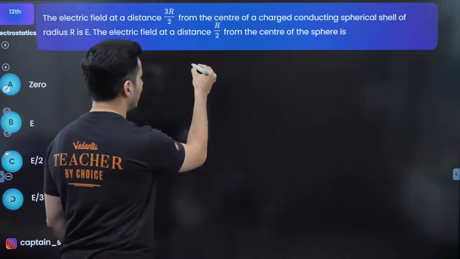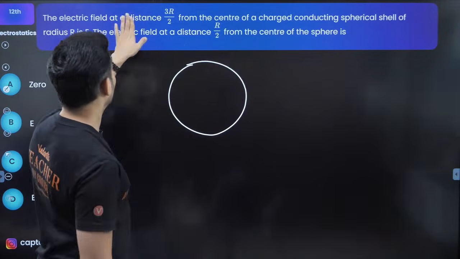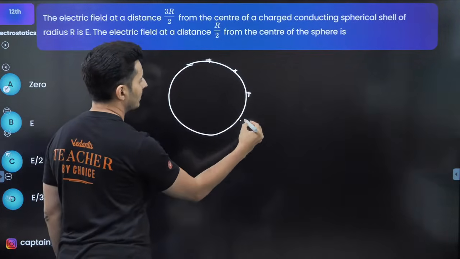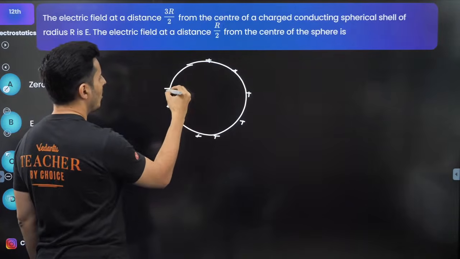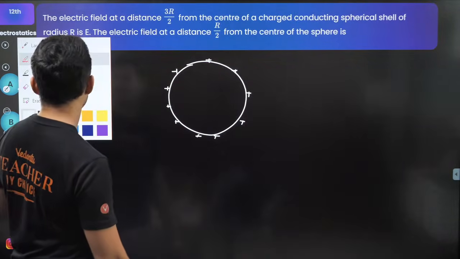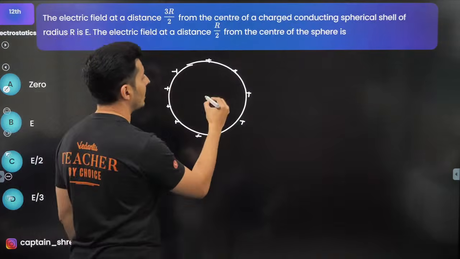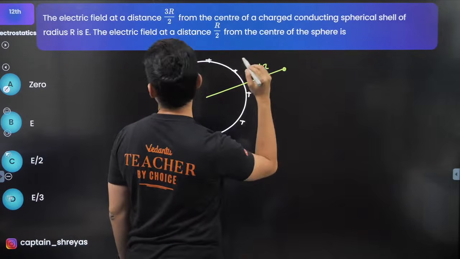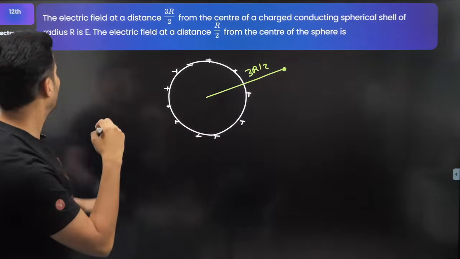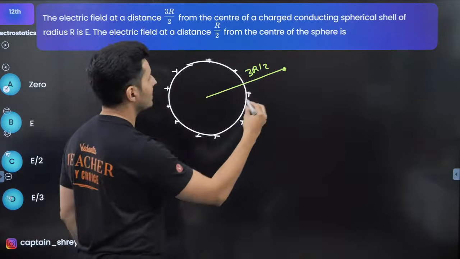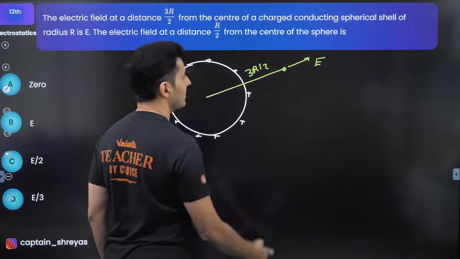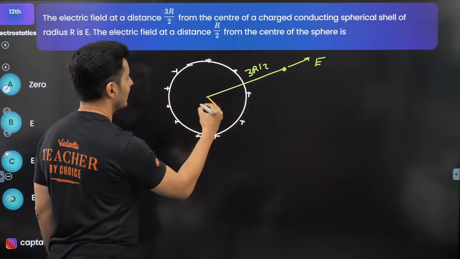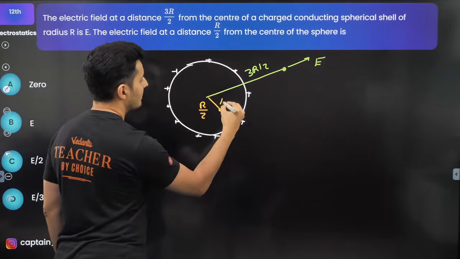If you think about it carefully, you will realize that this is a conducting spherical shell. So remember, the charges will be only on the surface. Charges are obviously only on the surface, and the question says that the electric field at a distance of 3r/2, here the electric field at that point is nothing but E. The question is, what do you think is the electric field at a distance of r/2? What is the electric field?